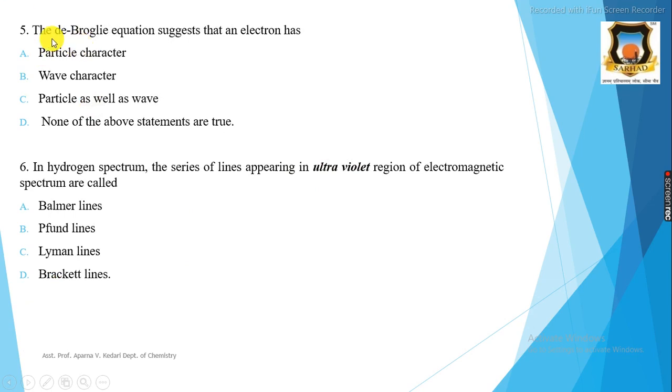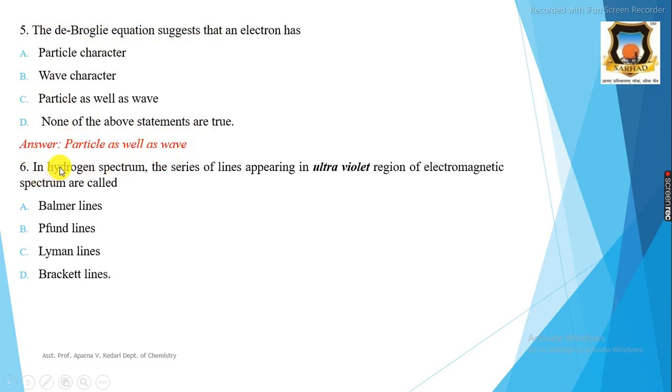Then the fifth question is, the de Broglie equation suggests that an electron has, first, particle character, second, wave character, third, particle as well as wave character. D option is none of these statements are true. And the correct answer is, according to de Broglie equation, the electron has particle as well as wave character.